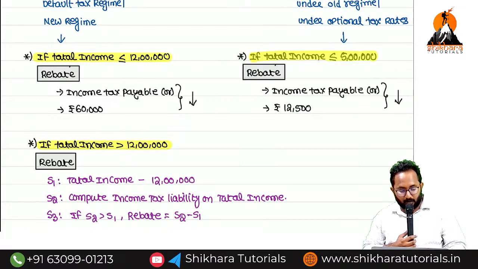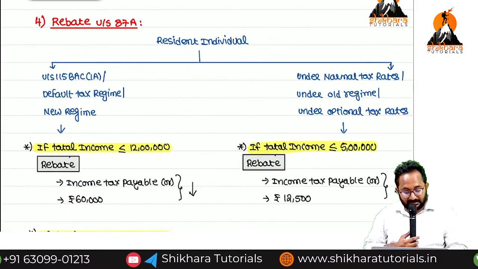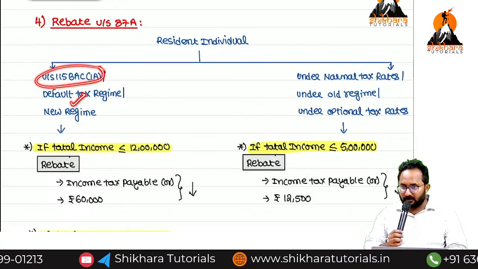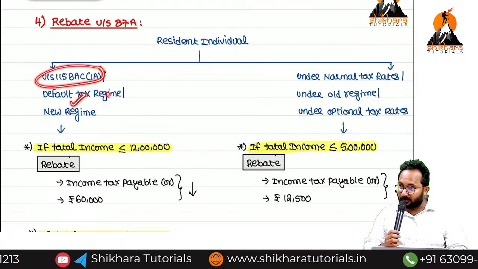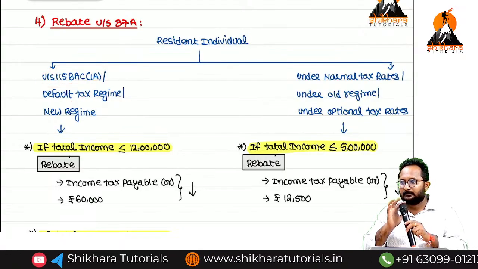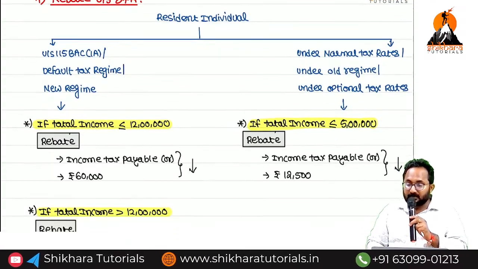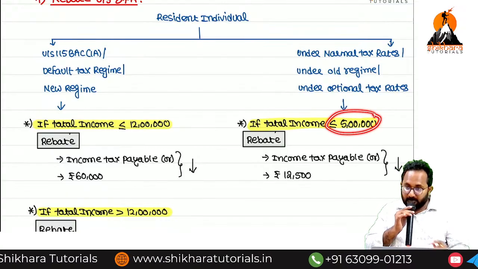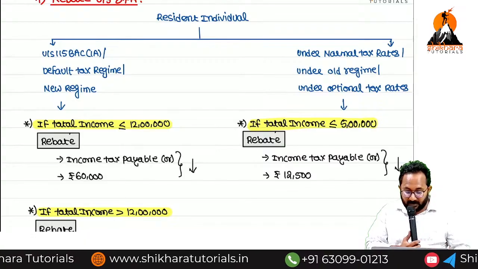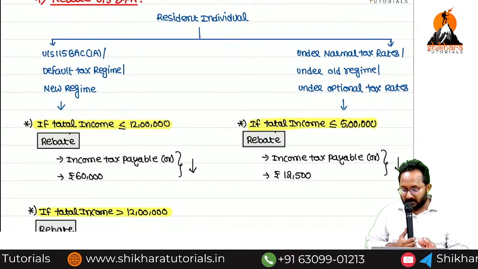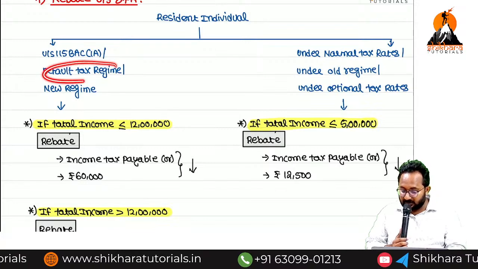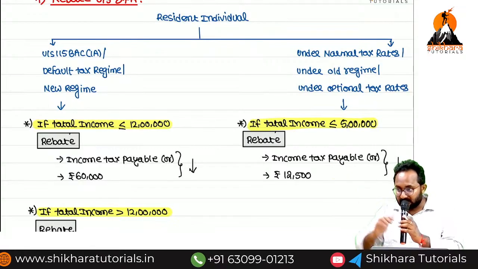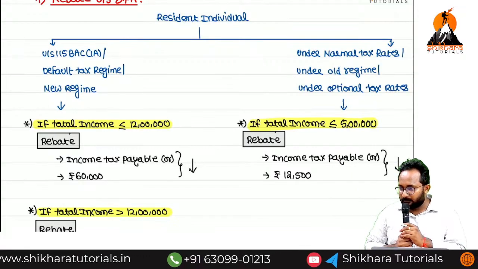Now I want to give you an explanation why this regime is treated as default. Many individuals will go with this regime only because of the rebate concept. If your total income does not exceed 12 lakh, no need to pay tax. But in the old regime, only if total income does not exceed 5 lakh is there no need to pay any tax. So many individuals will choose this regime, and that's why the Act is making it the default tax regime. Clear, all of you?